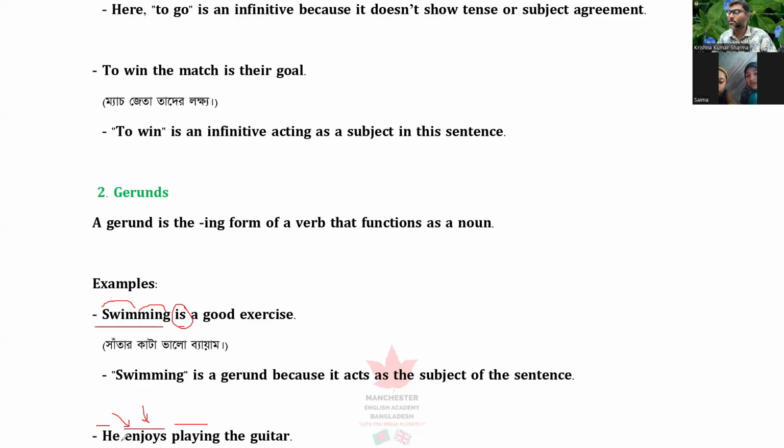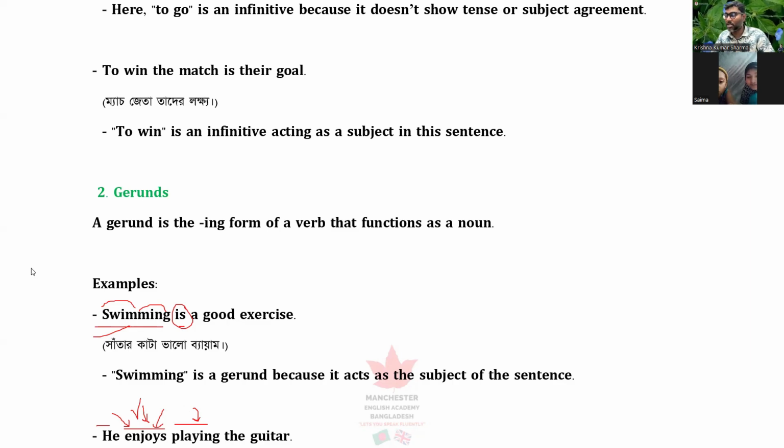So that's why you need to make sure that this enjoy is a finite verb, and playing is not a verb anymore. It works as a noun. Playing is a noun here, similar to swimming. So enjoys is the verb, playing is a noun.